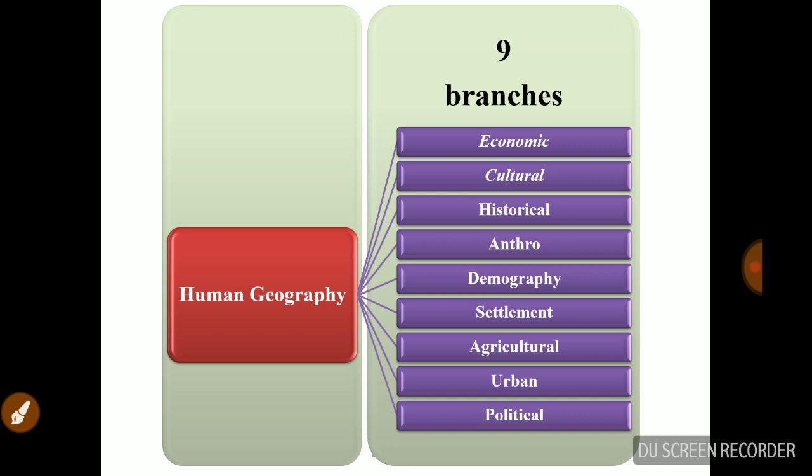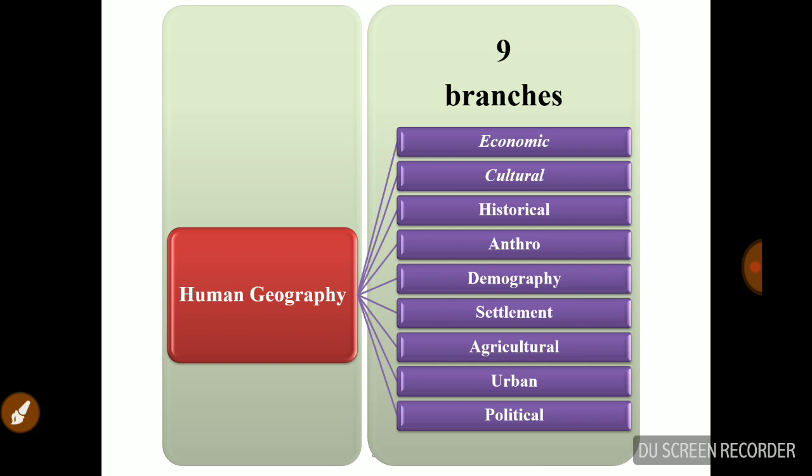So there are 9 branches of human geography. As you can read: economic geography, cultural geography, historical geography, anthrogeography, demography, settlement geography, agriculture geography, urban geography, and political geography.